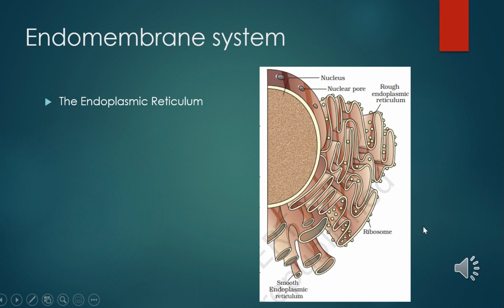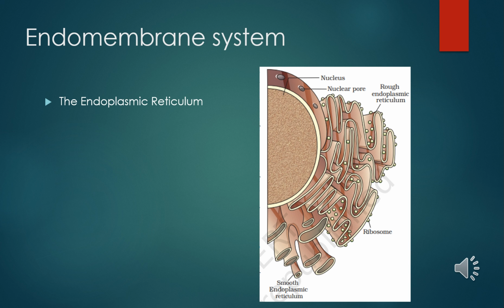The endomembrane system includes endoplasmic reticulum, Golgi complex, lysosomes and vacuoles. Why do we consider all these organelles in the endomembrane system? Because their functions are coordinated. So these are included under the endomembrane system. Since the functions are connected, mitochondria, chloroplasts and peroxisomes are not included with the above components because they do not have similar functions. We'll study them in a later slide.